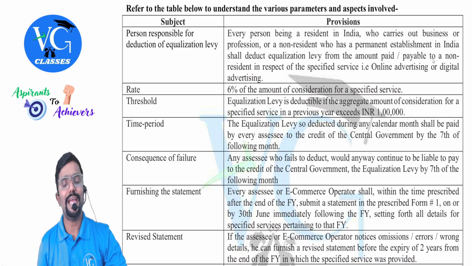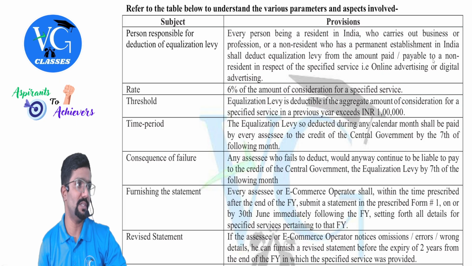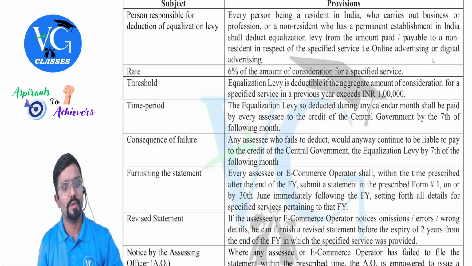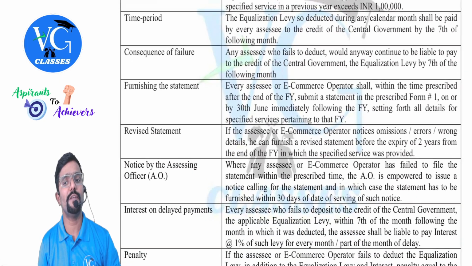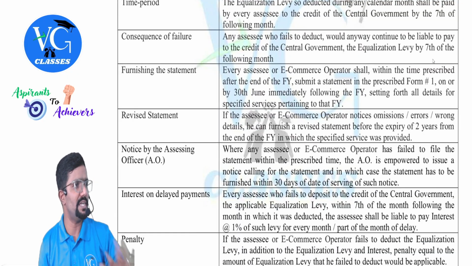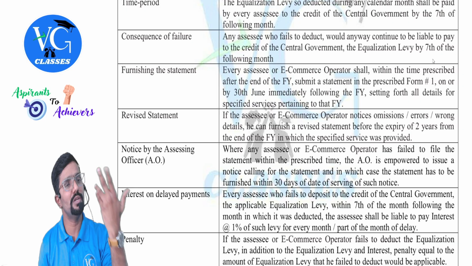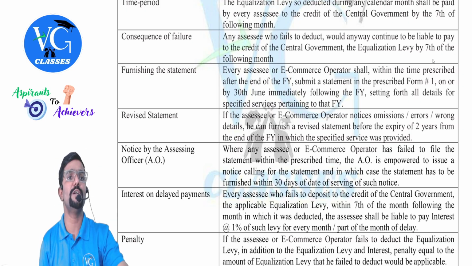Time period. The equalization levy so deducted during any calendar month shall be paid by every assessee to the credit of central government. By what date? By 7th of next month. Okay. Consequence of failure. Sir, what if he doesn't do? Payer didn't deduct TDS. Sorry, didn't deduct equalization levy, even though he was liable to deduct it.